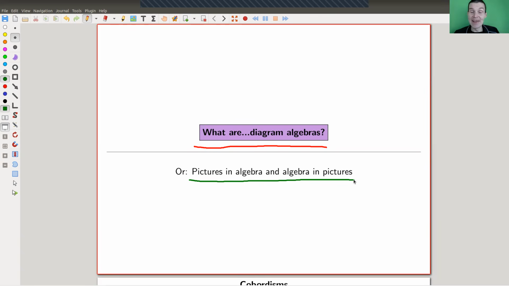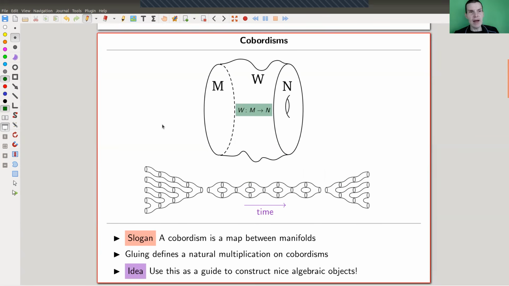Anyway, it's a lot of fun. And here's my motivation. Again, there's a slight warning here that this motivation is not the original motivation to introduce those algebras, but we will talk about the history at the very end of the video. Okay, so here's the idea, or how I would like to present diagram algebras.